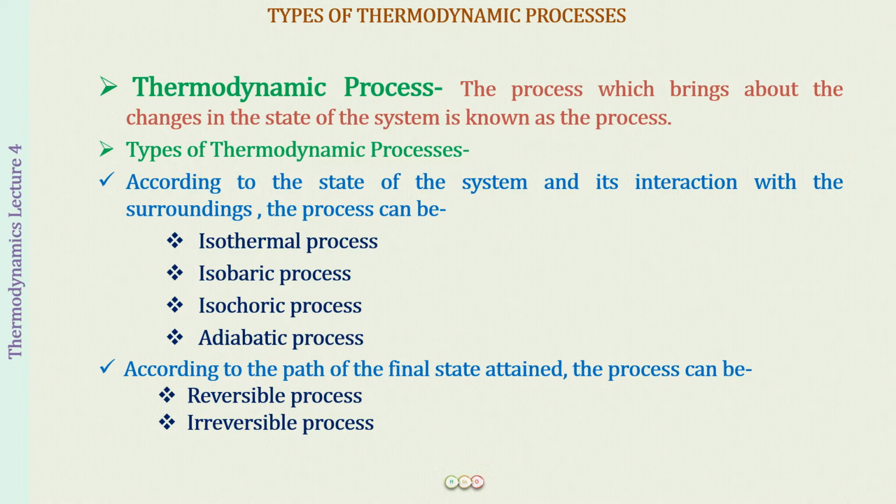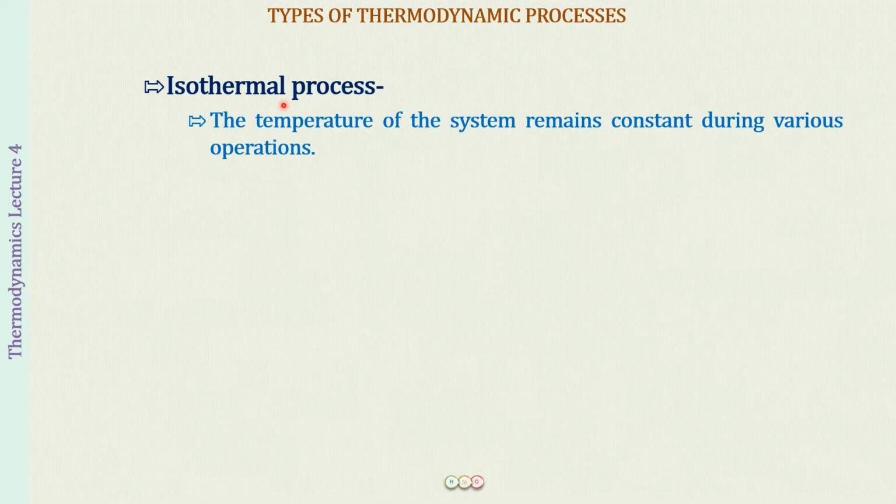So first of all, we will be discussing what we mean by an isothermal process. Iso means same, and thermal is related to heat, and heat is related to temperature. So we can say it is a same temperature process. It is that process in which the temperature of the system remains constant throughout various operations. So what this means is that if we are starting a process at a temperature of 50 degrees Celsius, throughout the whole process the temperature should remain 50 degrees Celsius.